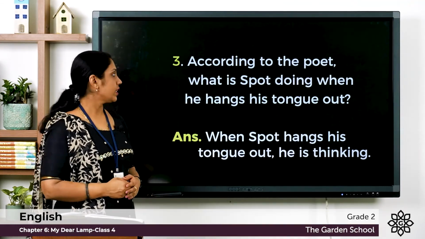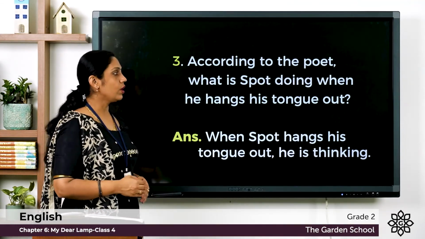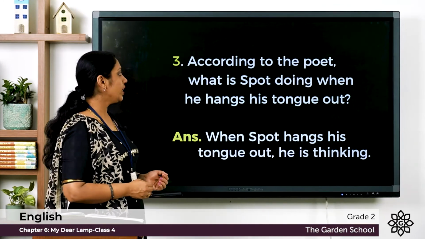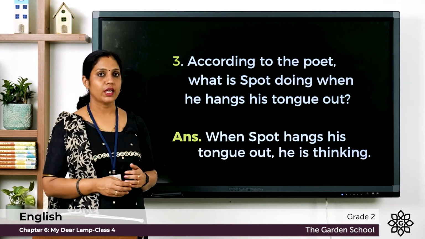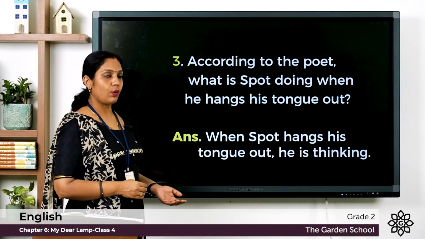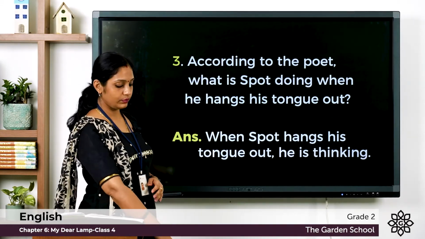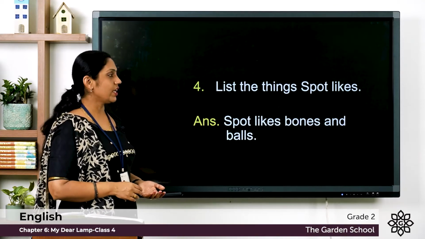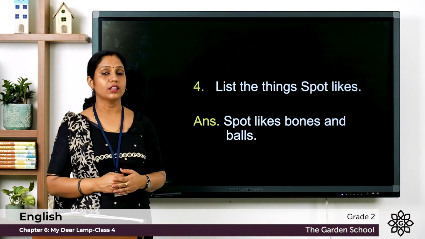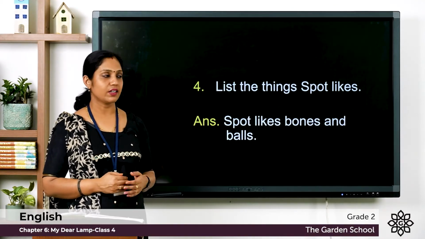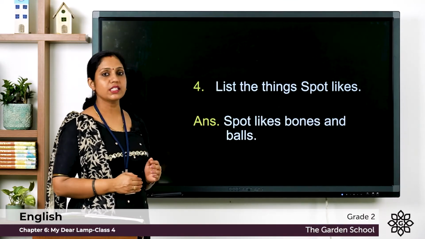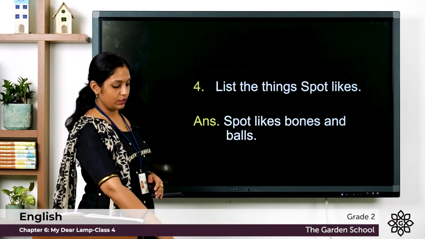Next one, third question. According to the poet, what is Spot doing when he hangs his tongue out? And the answer, when Spot hangs his tongue out, he is thinking. Fourth one, list the things Spot likes. So what all are the things that Spot likes? And the answer is Spot likes bones and balls.